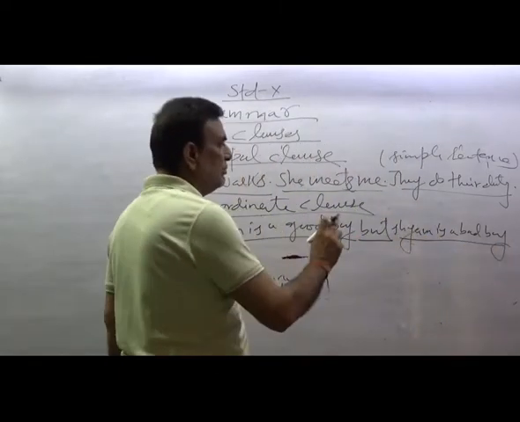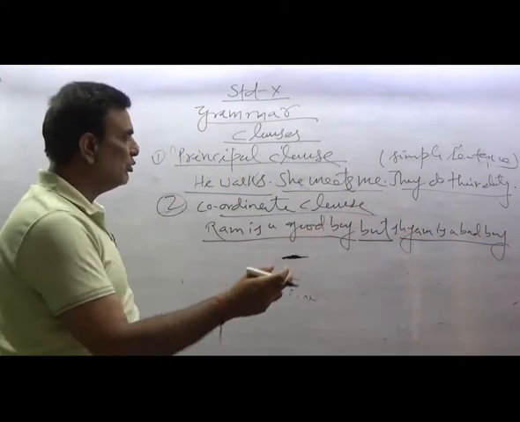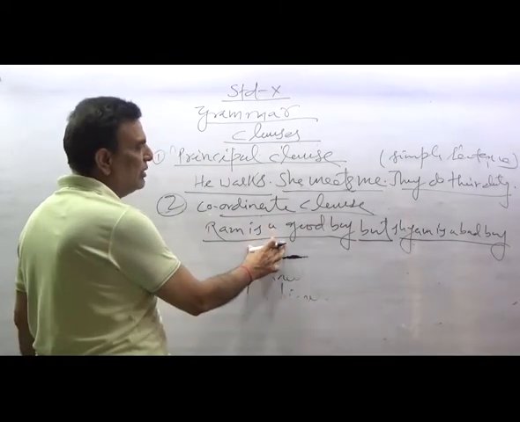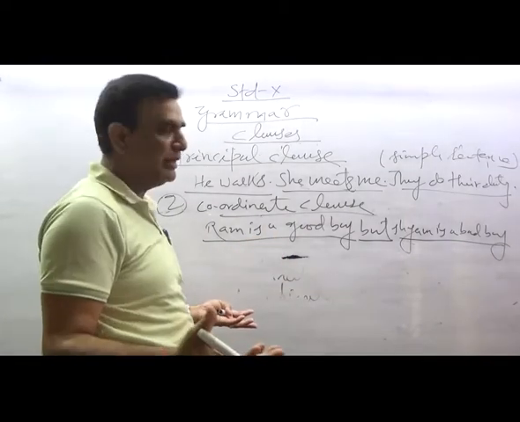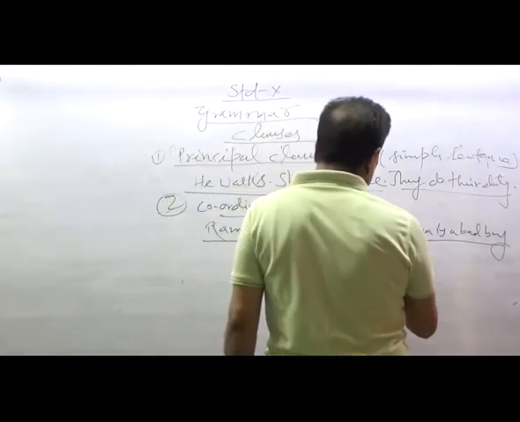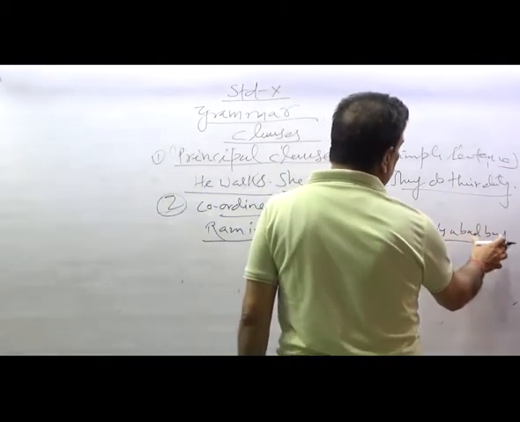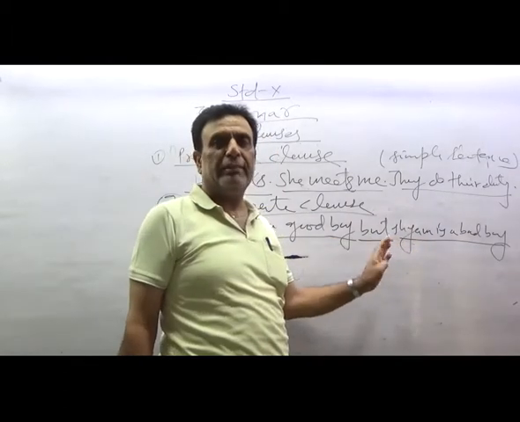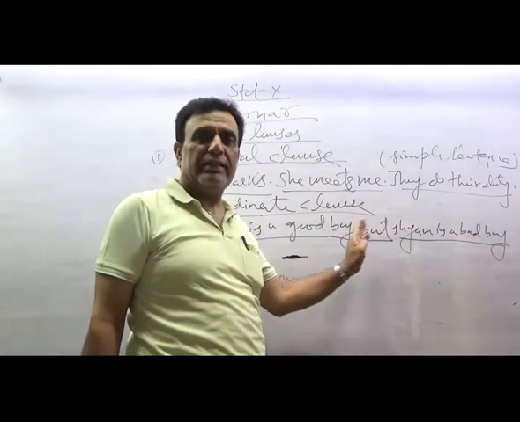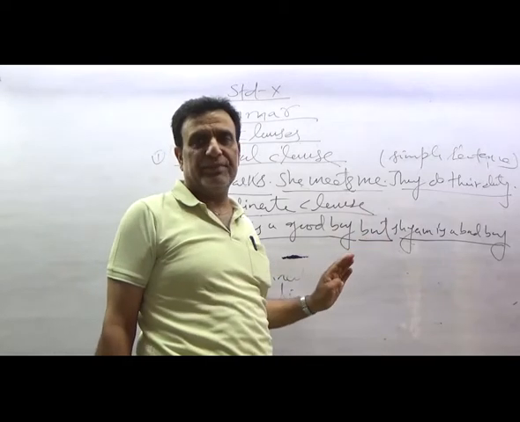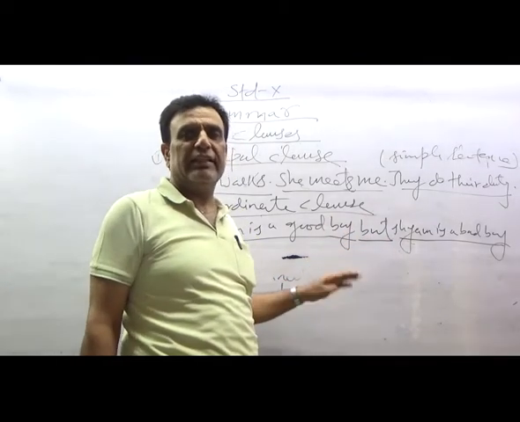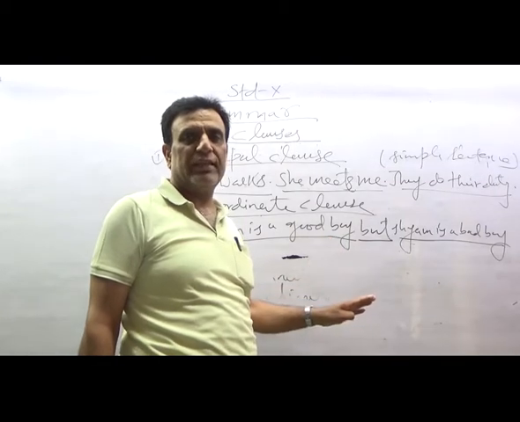Ram is a good boy but Shyam is a bad boy. Here one clause has complete sense: Ram is a good boy. It has its complete meaning. Connected by but, Shyam is a bad boy is also complete in its own meaning. They balance each other, but they have equal status. They are not depending on each other. Neither is more important than the other.